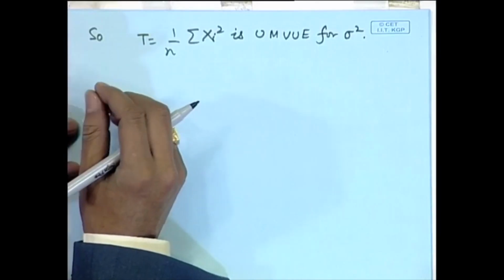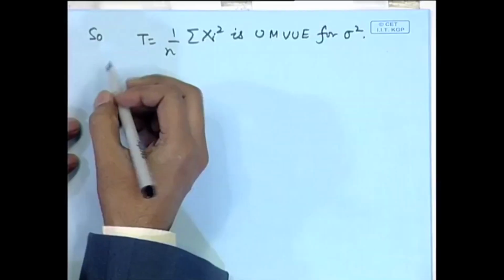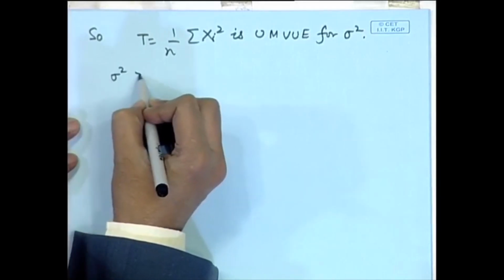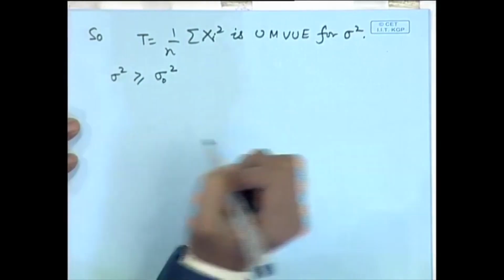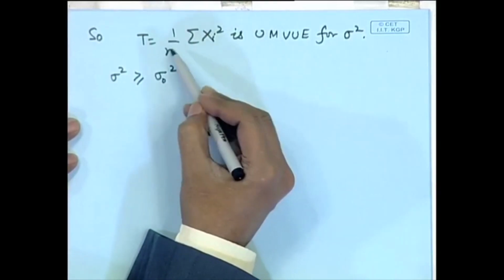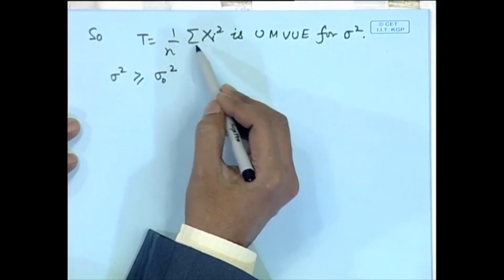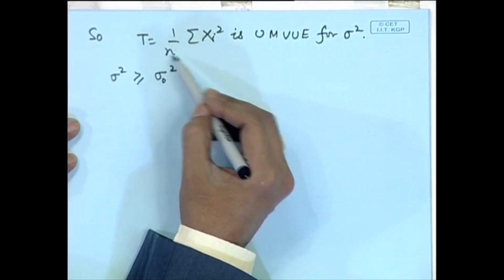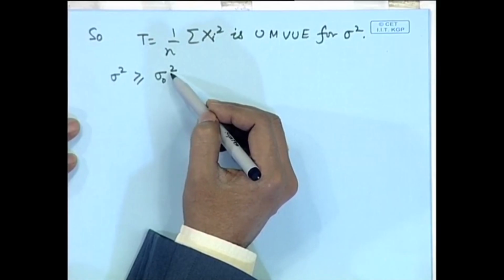This also shows that whatever information is coming in the form of the likelihood function, that means the data and the parameter space, should play a full role in deriving any inference, in particular for estimation. Suppose here we have another restriction, say sigma square is greater than or equal to sigma naught square. Obviously, this 1 by n sigma x i square, which was the MLE as well as UMVUE, becomes a slightly unreasonable estimator if it is observed that this value is less than sigma naught square.